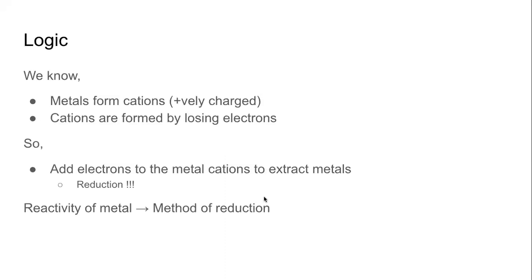Now we are on page number 102. So the overall logic is extremely simple. If we know what metals are. Remember, metals are on the left hand side of the periodic table in S block, also in D block, very rarely in P block.